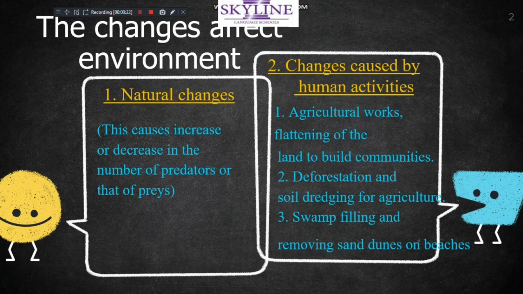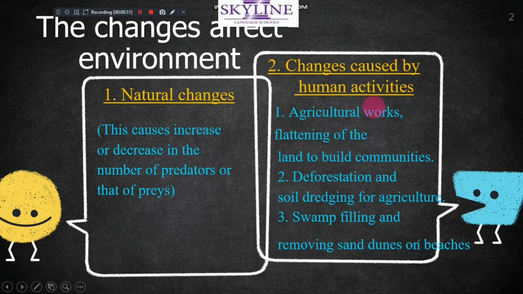This causes an increase or decrease in the number of predators or prey, and it causes changes in our environment in the shape of our habitat. But the changes caused by human activity are like agriculture works, like flooding, like deforestation, okay, and swamp filling.